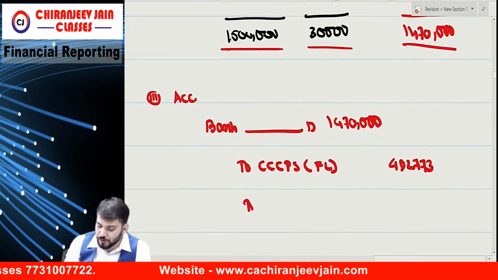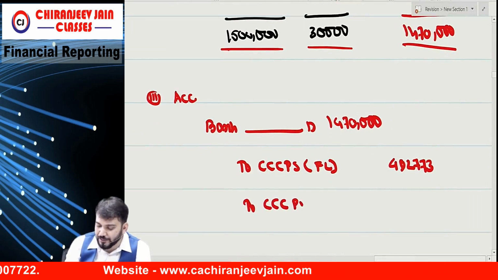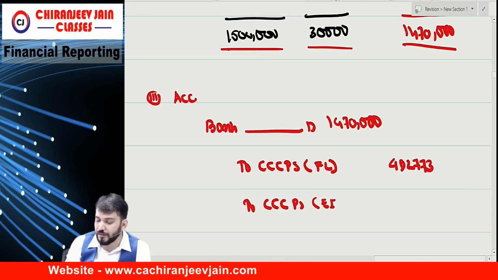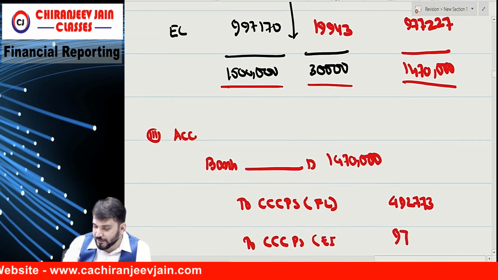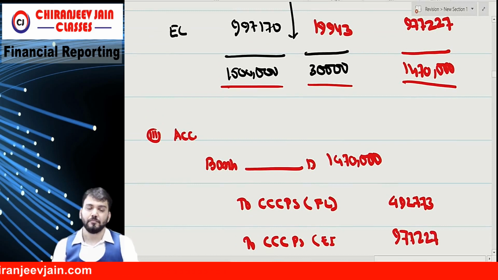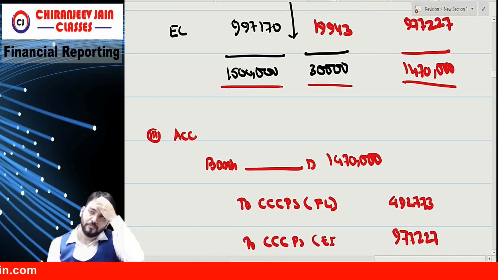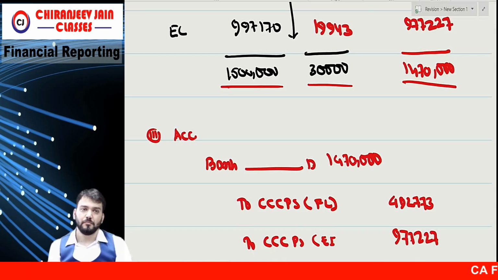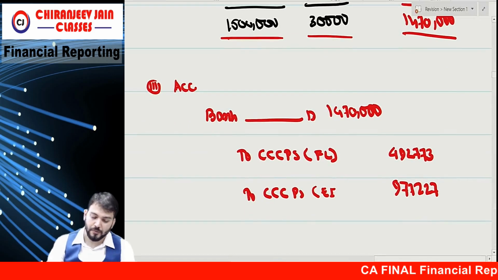Understood now? To CCCPS equity instrument, how much? 9,77,227. Understood?